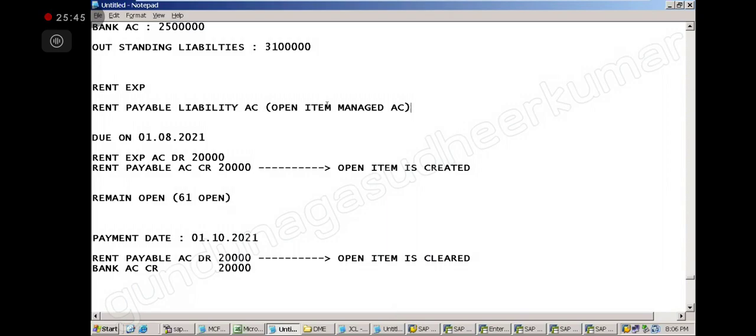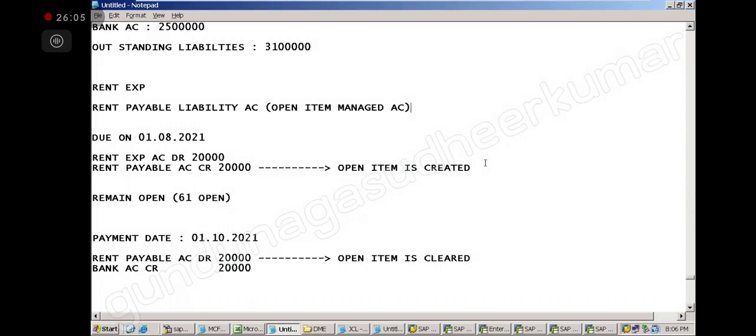So the advantage is that every transaction creates an open item. Suppose August rent I did not pay, that is one open item. September rent also I did not pay, that is another open item. So I have two open items.